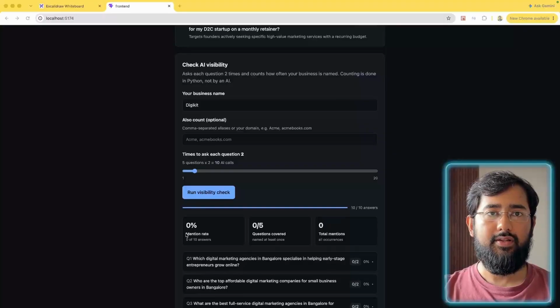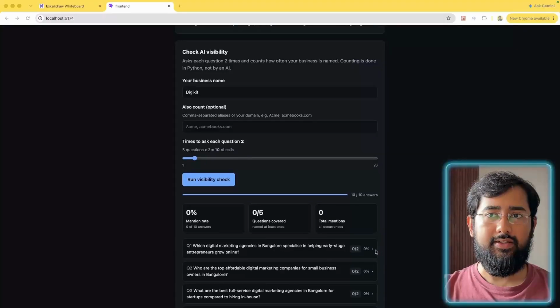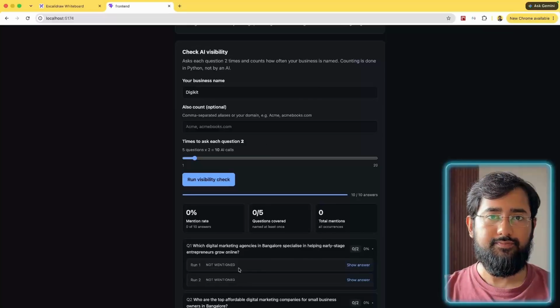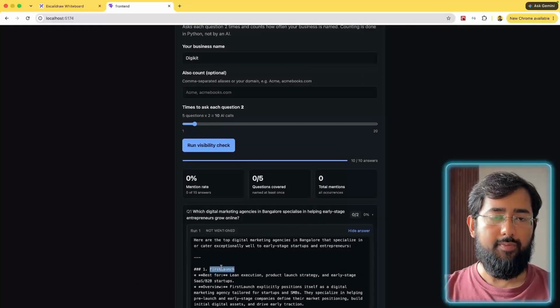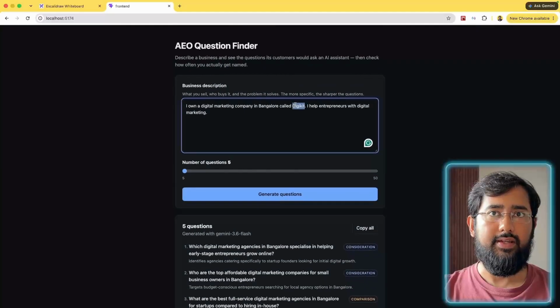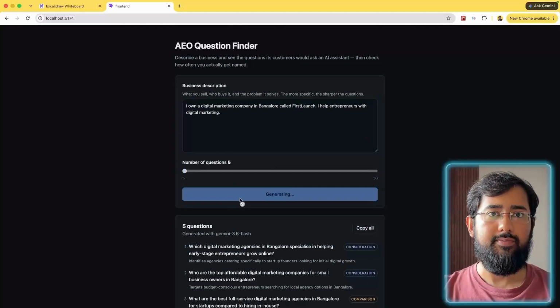So this time as well, the result was 0%, and the reason could be that the model is not aware of this business name, which is DigiKit, even though it shows up on SEO. So we'll just expand the answers, show the answer, and copy this name, First Launch, which is a business name, and let's replace this name everywhere. So we'll do it over here, and then let's hit this button again.